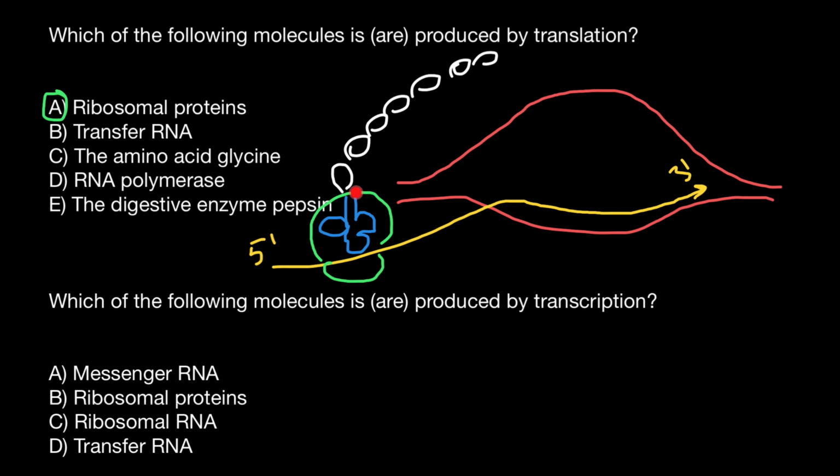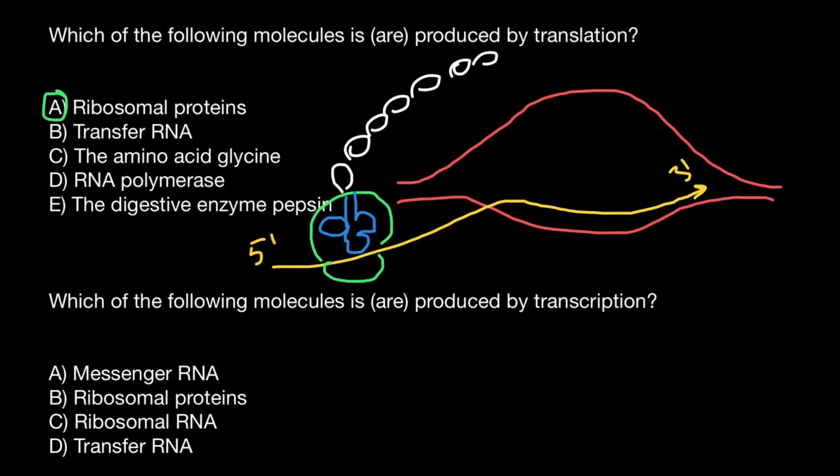Glycine is going to be one structural subunit of the polypeptide, but glycine production or synthesis is different from the synthesis of the polypeptide or RNA, so it's not a result of transcription or translation. So we also do not circle it.